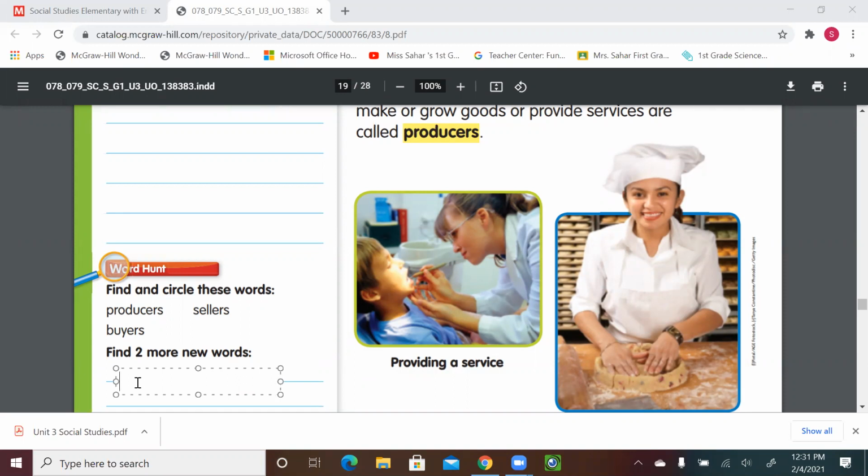You can write the first word, grown. Then we can write the second word, provide. All right, so these are the two new words we found in the selection.